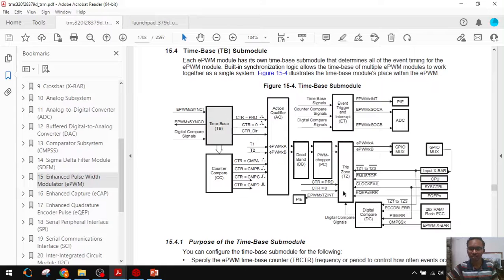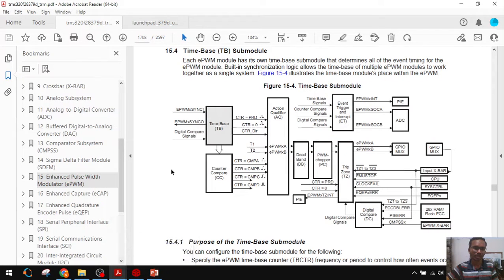And there is a trip zone. Here for example there is a clock fail or any speed related thing, or any overcurrent protection. If we detect overcurrent, then we can block the gate pulses. Using the trip zone module we can block all pulses by the modulator.